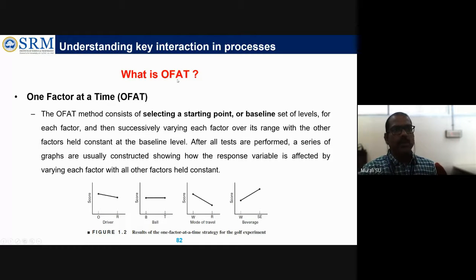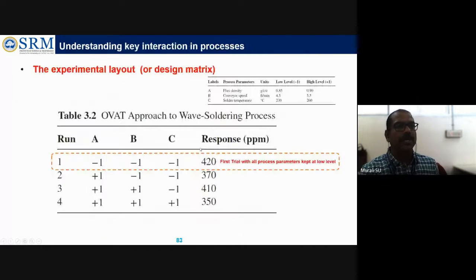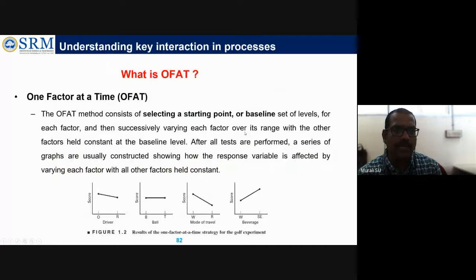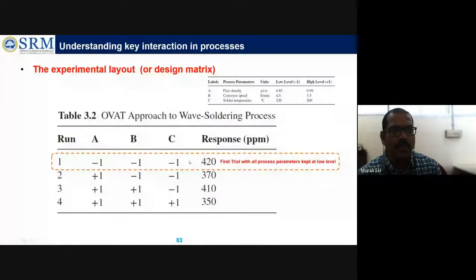So what is meant by OFAT? We understand. By considering this concept, how did they design it? Here you have three process parameters: flux density, conveyor speed, solder temperature, and the levels. As I said, start point or baseline. So they went with the first trial with all the process parameters at the baseline, which they kept as the low level. Low level here is represented as -1, high level as +1. For easy understanding, they are highlighted here.